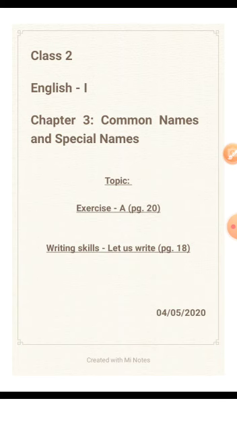Now let's start today's class. Are you ready with your English 1 book? You will be doing this exercise in your book and then you will do it as homework in your copy. So let's read the instruction for this exercise. Look at the common nouns or names for different kinds of things. Circle the odd one out. One is done for you. The first question is done for you.